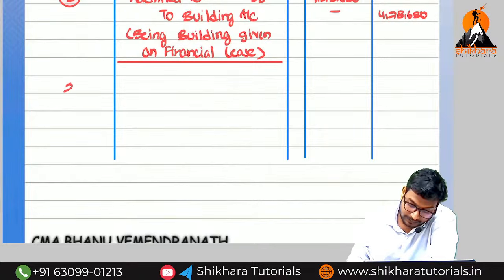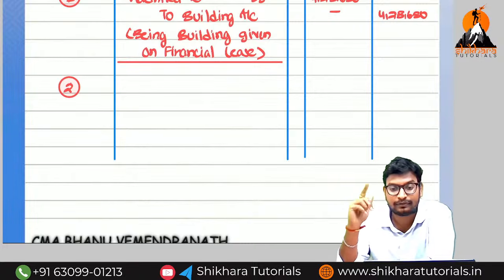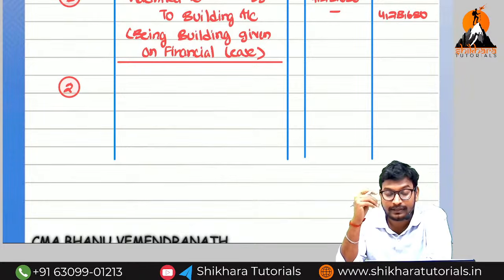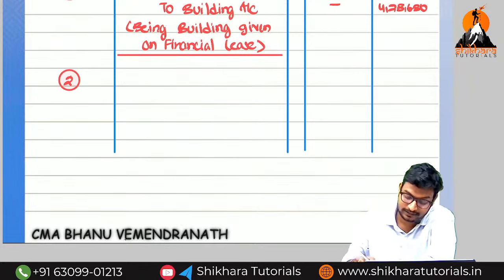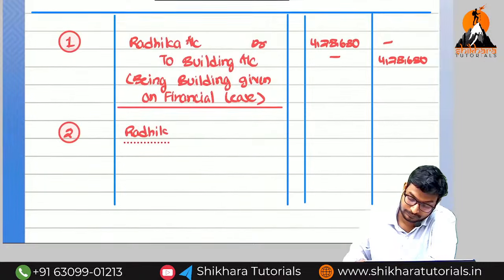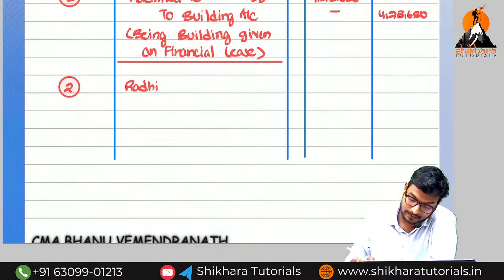What is the next one? Interest receivable for the first year. Can you say the entry for the interest receivable? Interest receivable account debited to interest. From where are we receiving? From the lessee. Who is the lessee? Radhika. So Radhika account debited to interest account.